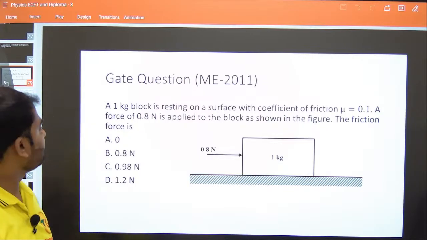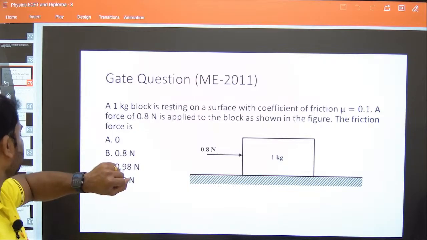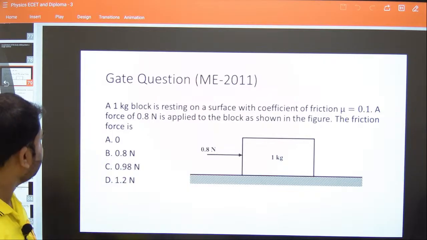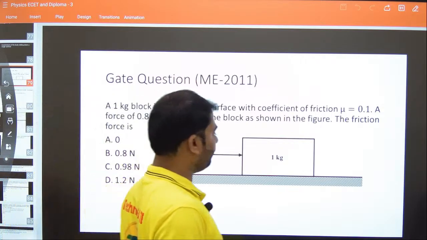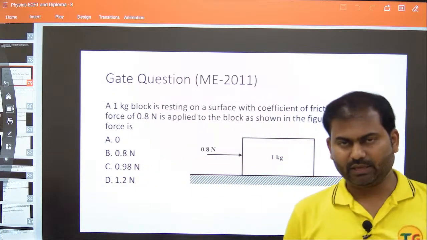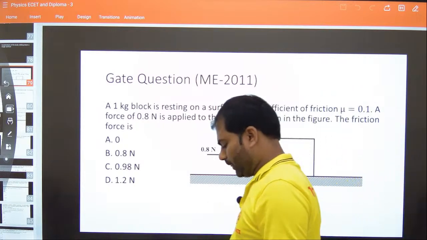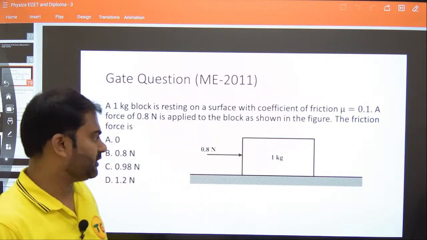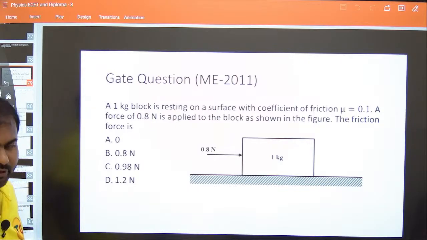So it is given in the question that a 1 kg block is resting on a surface with coefficient of friction mu equal to 0.1. They gave the coefficient of friction as 0.1. A force of 0.8 Newton is applied to the block as shown in the figure. The friction force is how much? So now let's draw the free body diagram of this block. You can copy the question, please try the question. You can pause the video, please try it. Then later you can ask me for the explanation.